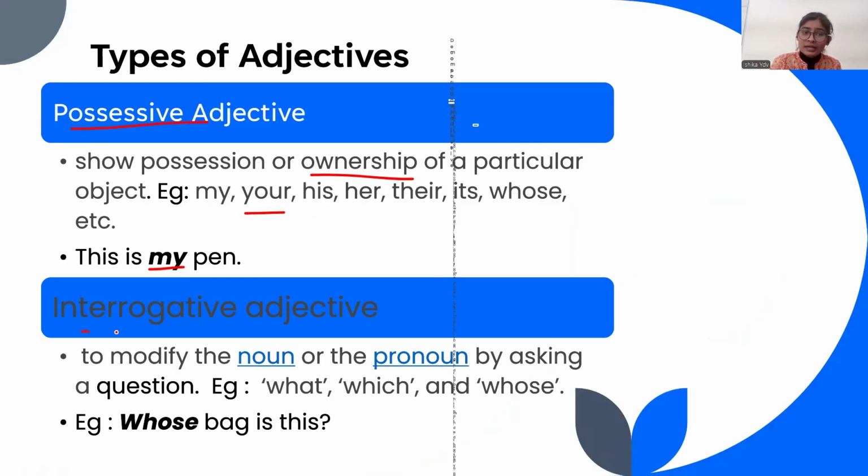We talk about interrogative adjectives. We are talking about questions, to modify the noun or pronoun by asking a question. For example, whose bag is this? Or which place is this? Or what is this place? Okay, which is my bag? In this case, this is an interrogative adjective.